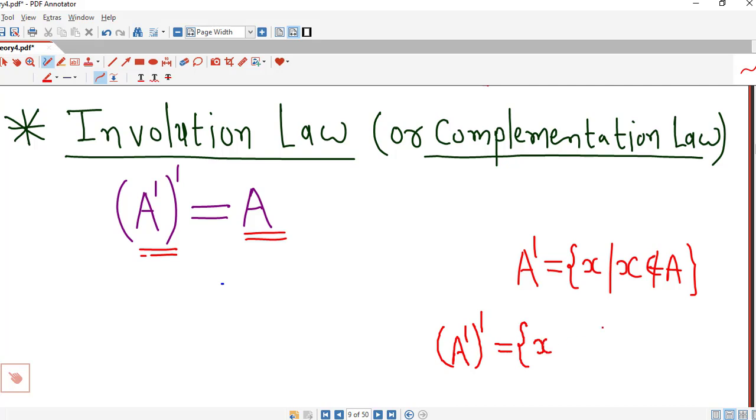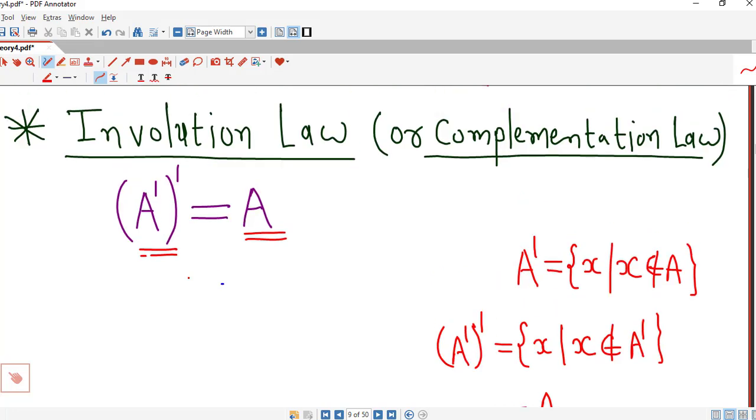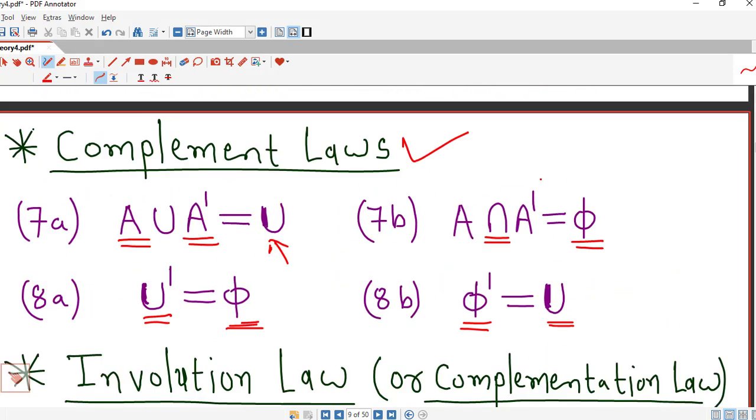That means we have to consider those points which are not in A dash. So the points which are not in A dash must be in capital A. So complement of a complement is equal to set itself. So this law is known as involution law or complementation law, and these laws are known as complement laws.